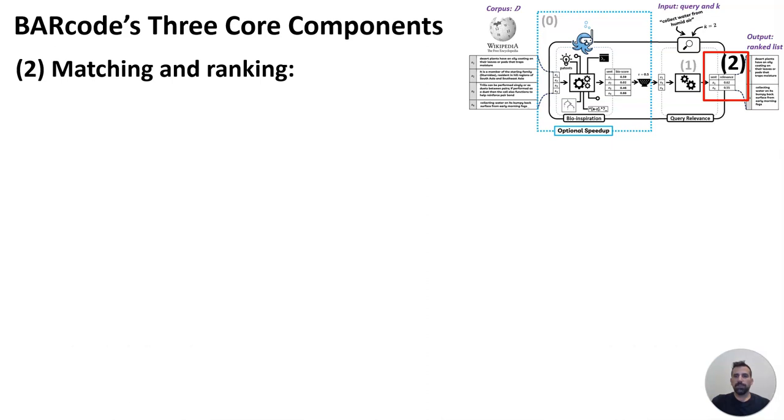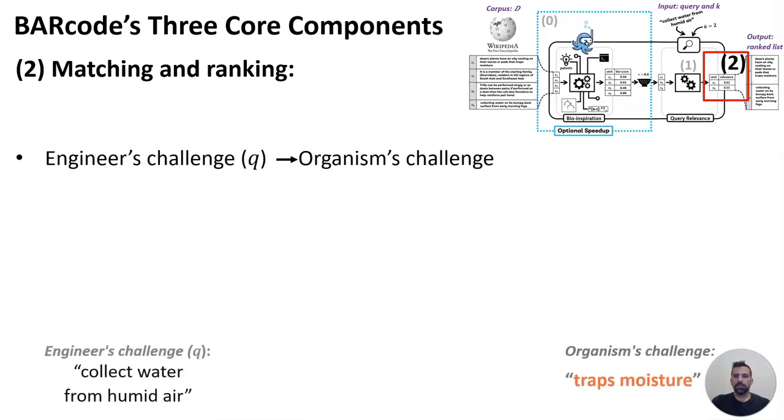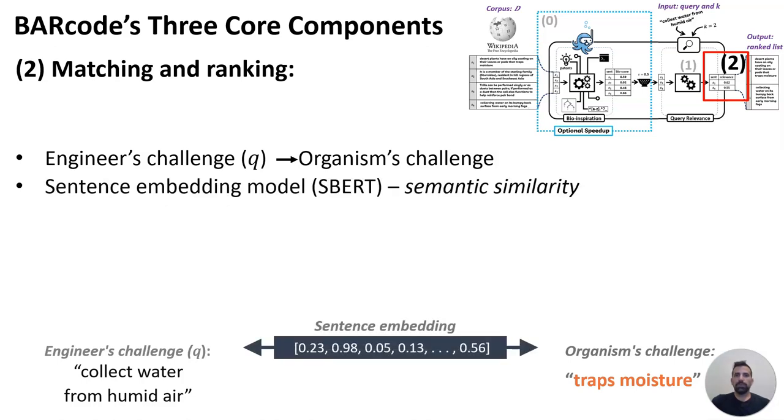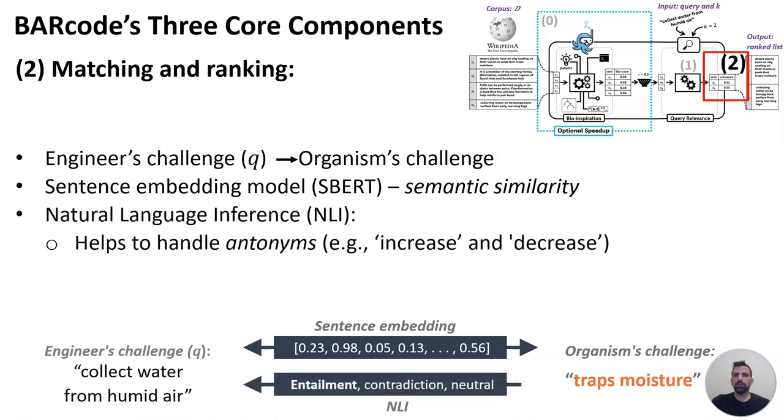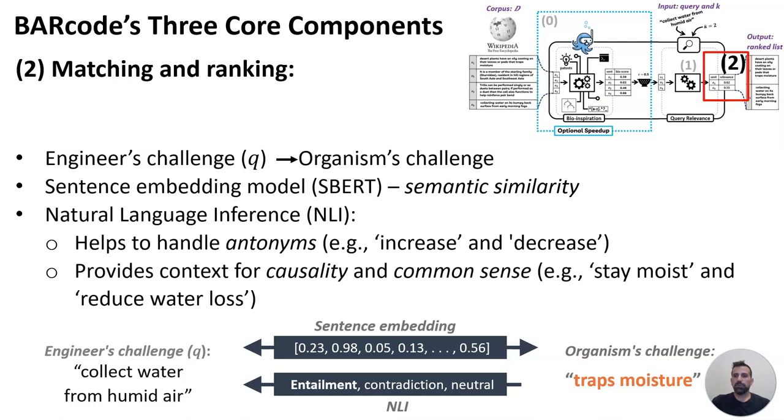Moving to the second step, we match the user query with the candidate phrases we extracted earlier. For this task, we employ two models. We begin with a sentence embedding model to assess their semantic similarity. In addition, we use a natural language inference model, as it helps handle words with opposite meanings, like increase and decrease, something the sentence embedding model struggles with. Moreover, it captures relations of causality and common sense, such as stay moist and reduce water loss. This improves the matching process, adding nuanced connections between the query and the candidate phrases.